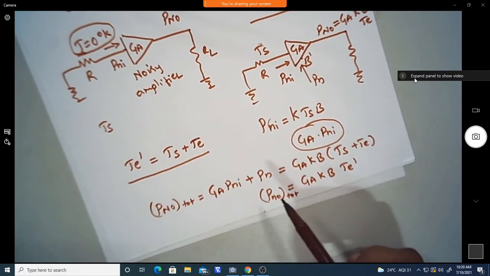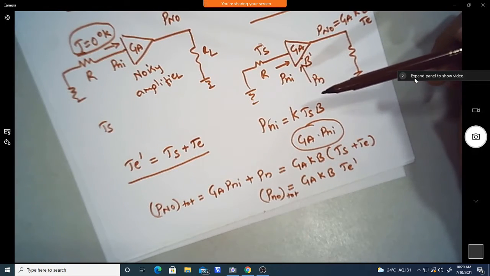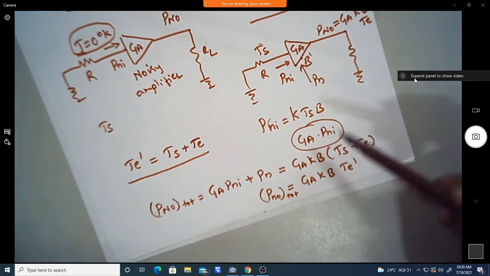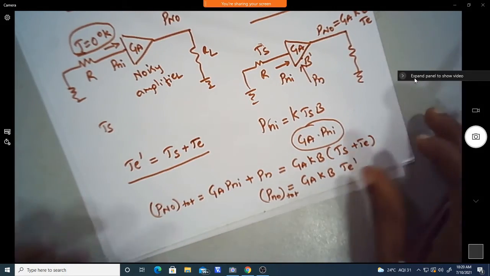So this is the equivalent noise temperature of a noisy amplifier. We can model it as the total available power at the output of the amplifier, and this is how we model the noisy amplifier.